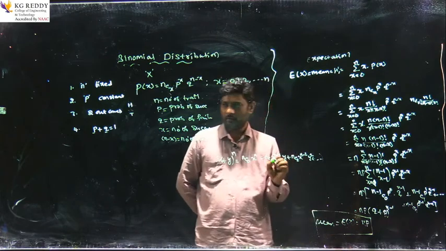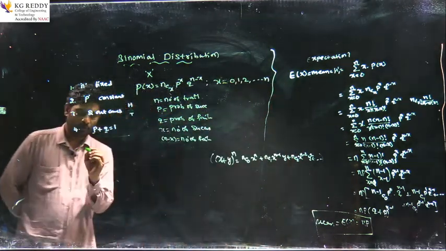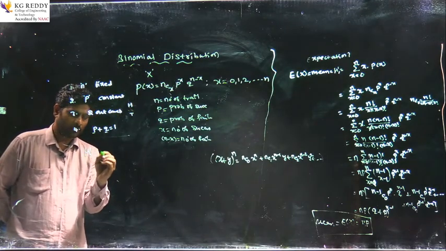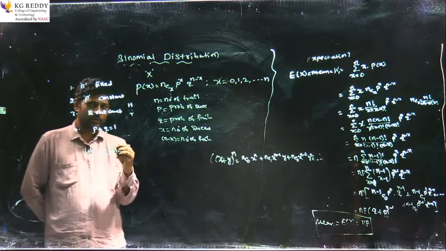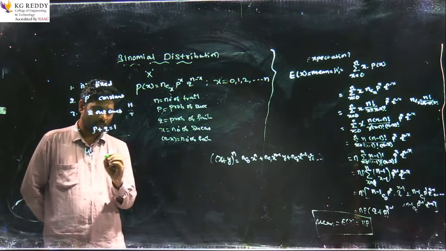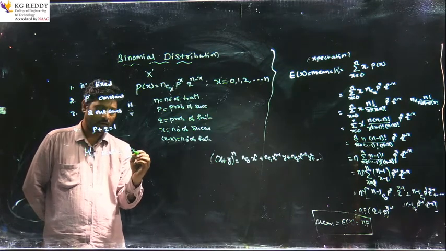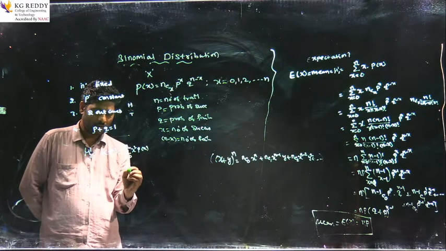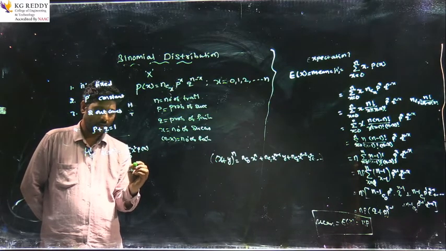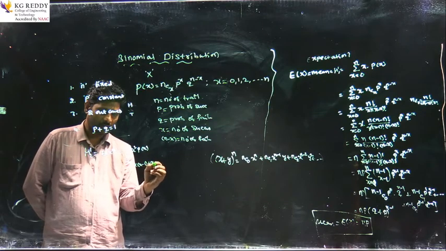Similarly, calculate mu2 dash, the second non-central moment. Mu2 dash equals expectation of x square. By the definition of expectation, expectation of x square equals summation 0 to n x square into p of x. Now x square can be written as x into (x minus 1) plus x.